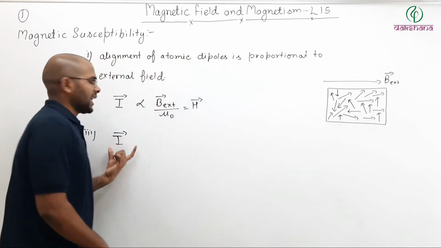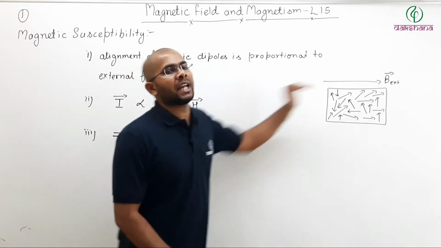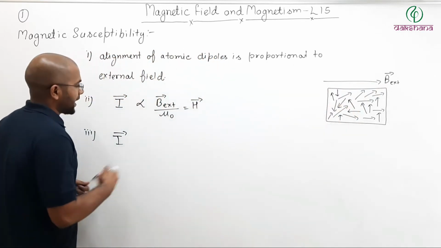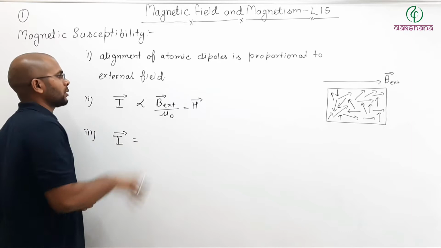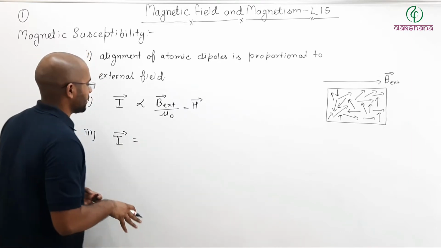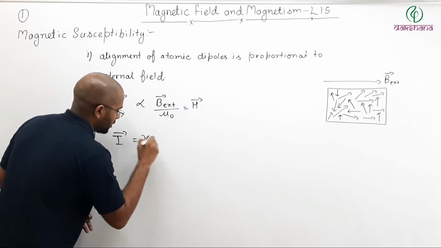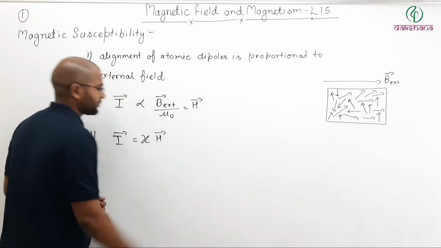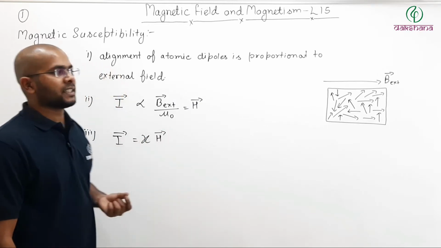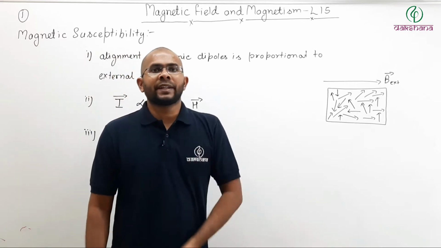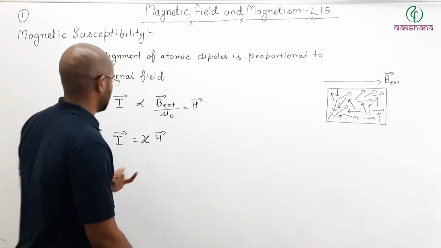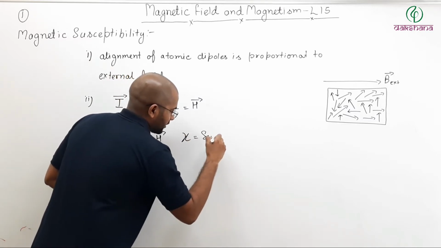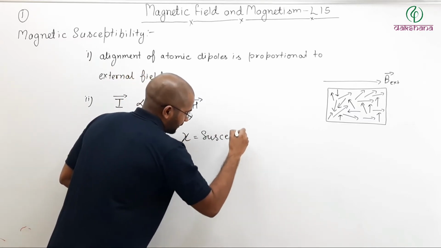So when I define I, actually I am defining the alignment of the atomic dipole moments. So I equals some new constant times H. Now this new constant is called the susceptibility of the material. So define that as susceptibility.